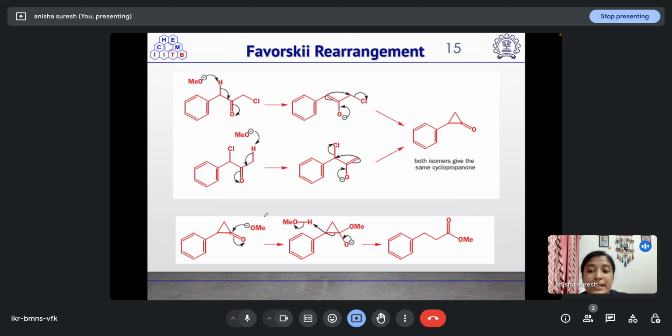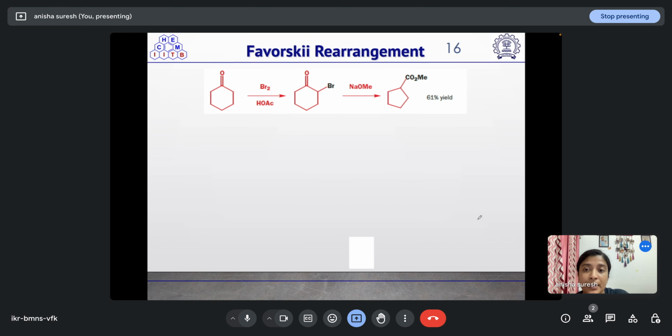Now, having this cyclopropanone in hand, the OMe will add on to this carbonyl group, and this C double bond O will break, and once this O minus is falling back, this bond will break and it will protonate, leading to formation of this ester. So this is the mechanism of the Favorskii rearrangement. If you have any doubt regarding the Favorskii rearrangement, we will see while solving the questions.